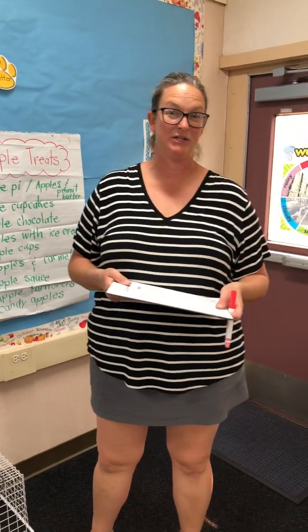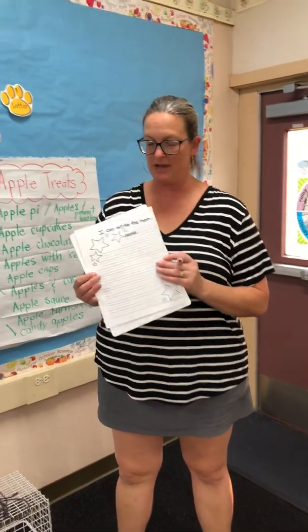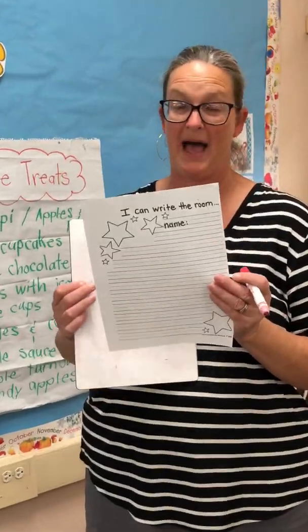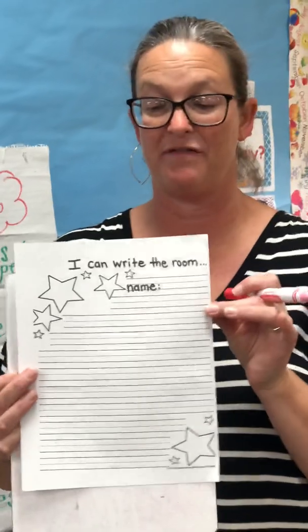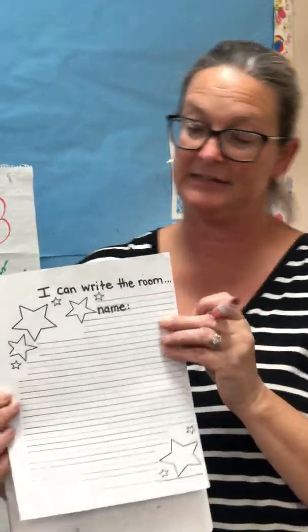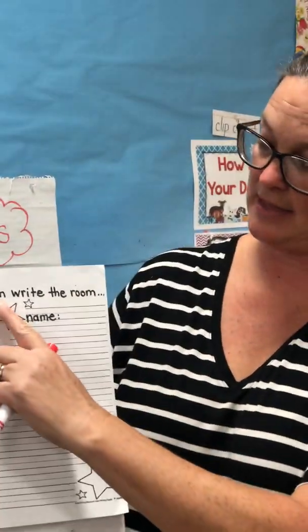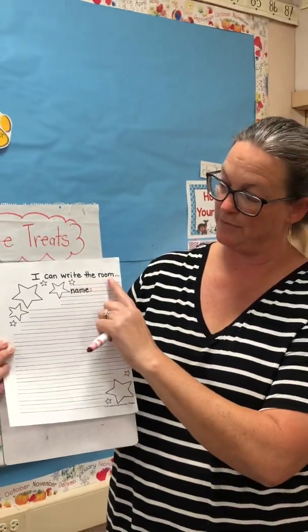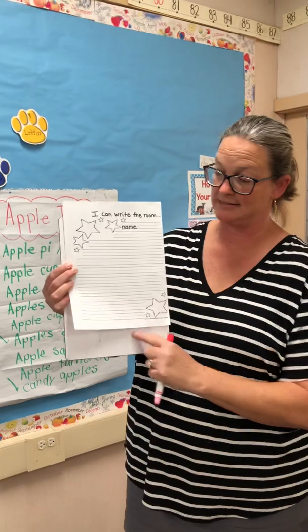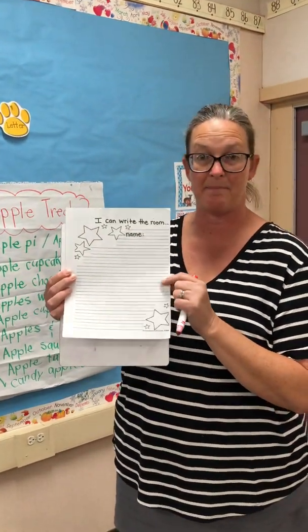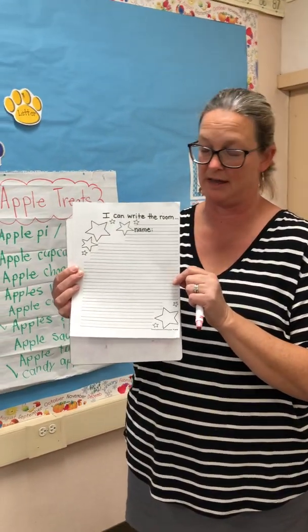Acuna. I'm here to show you an activity that you're going to be doing on Wednesday. It's called Write the Room. So in your old packet of materials, the very first one we gave you, I want you to go ahead and try to find this paper. It says, I can write the room, and then it has a spot for your name and it's got some stars on it and some lines. So go ahead and find that paper. That's what you're going to need for this assignment.